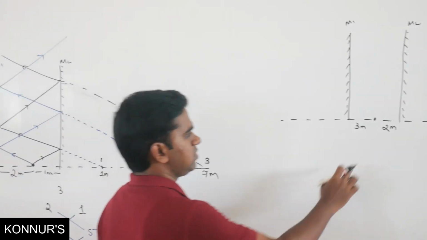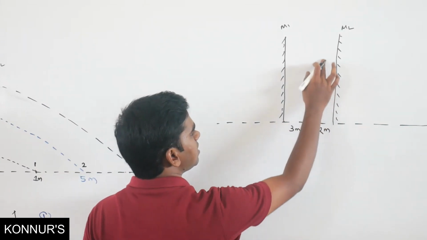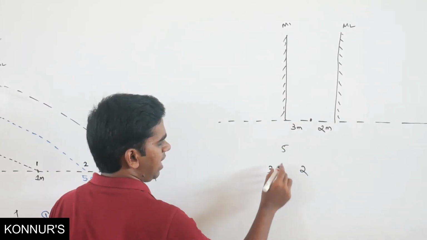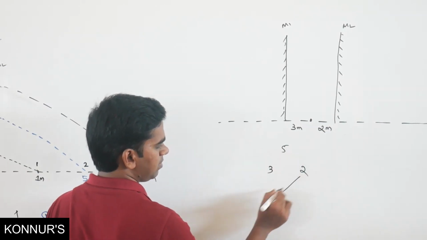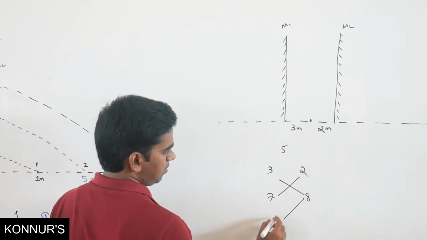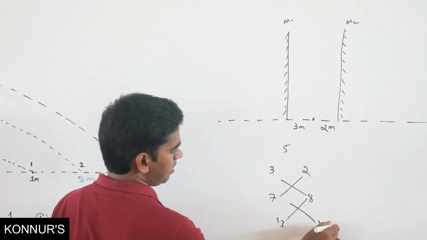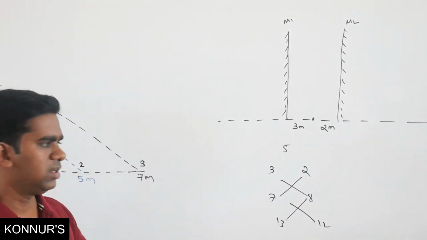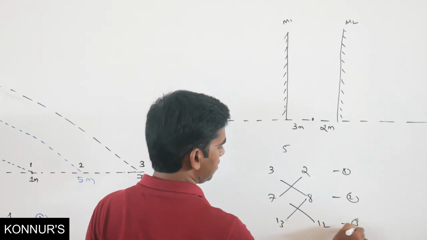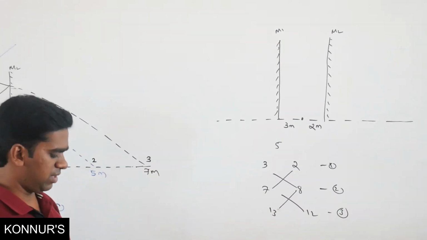So what is the distance? The distance from the second mirror is 2. From the first mirror it is 3. So 2 plus 3, 5. Add 5 to 2, so what will it become? 7. 5 plus 3, 8. 8 plus 5, this will become 13. Similarly 7 plus 5, this will become 12. So these are your first image, second image, third image, and so on. So simply without drawing a diagram, you can calculate this.